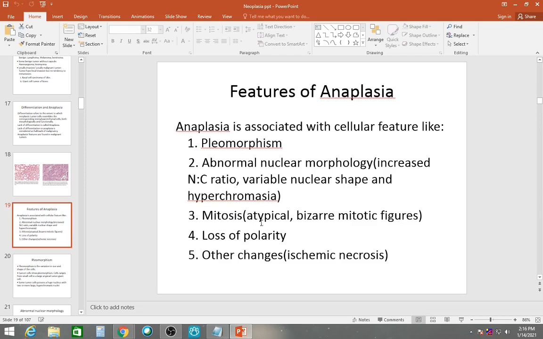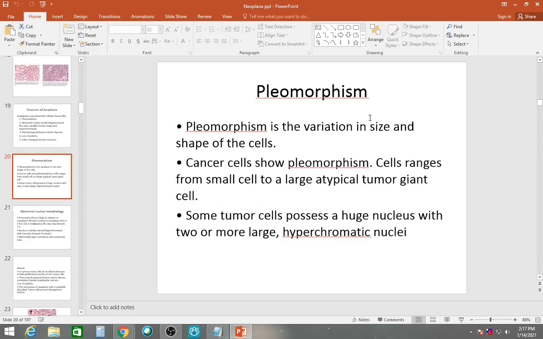In mitosis, you'll find atypical and bizarre mitotic figures, loss of polarity, and other changes like ischemic necrosis. Pleomorphism is known as the variation in size and shape of the cells. Cancer cells show pleomorphism. Cells range from small cells to large atypical tumor giant cells. I will show you the tumor giant cells.